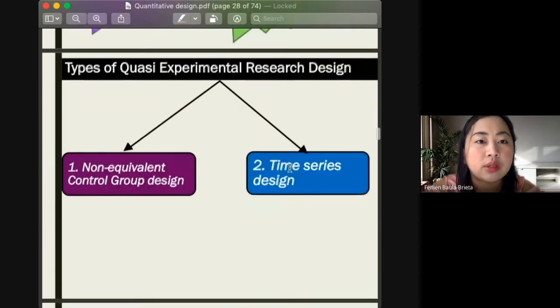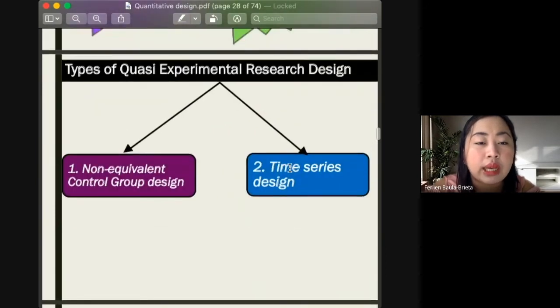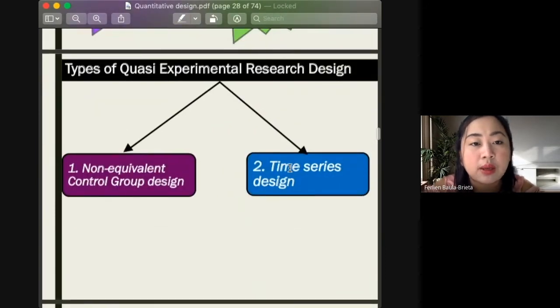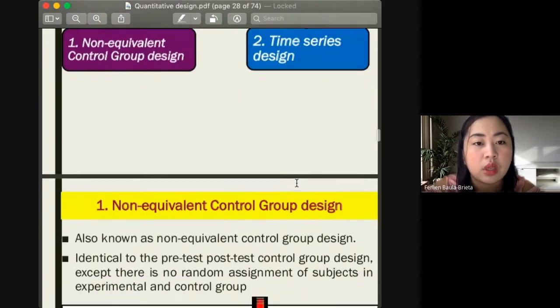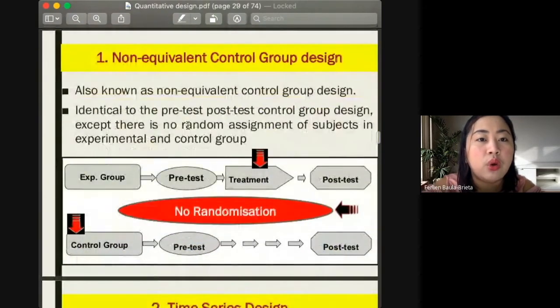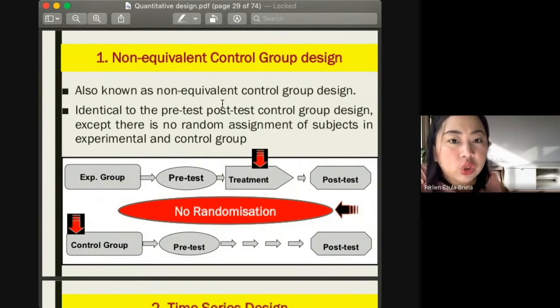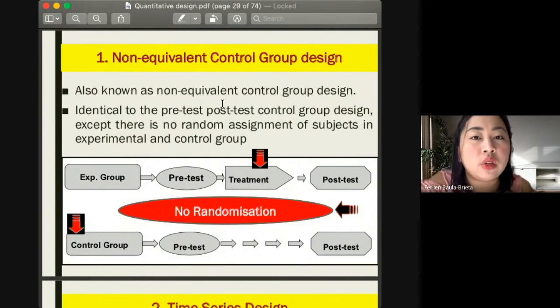Under quasi-experimental design, we have two types: the non-equivalent control group design and the time series design. The non-equivalent control group design is also known as the no randomization quasi design.